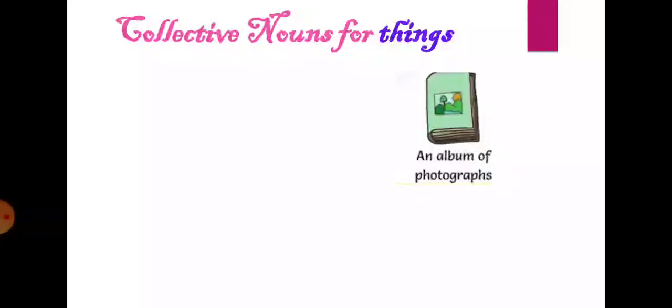And the next example for you, an album of photographs. You have lots of photographs in one book, right? So that is called an album. The special word for photographs, when you want to say many photographs, is an album of photographs. And the next example is a pile of money. If you see a lot of money, you should say a pile of money, right?